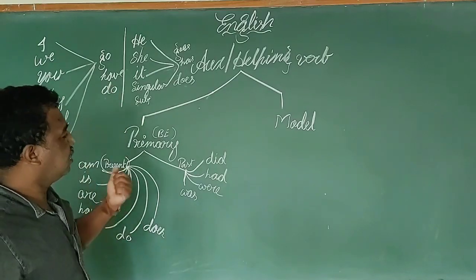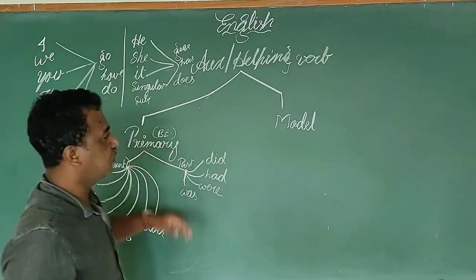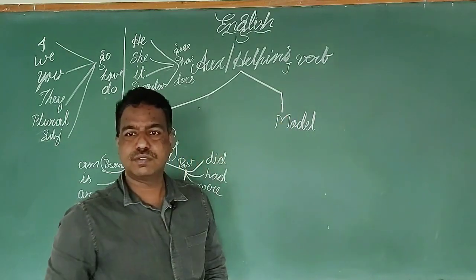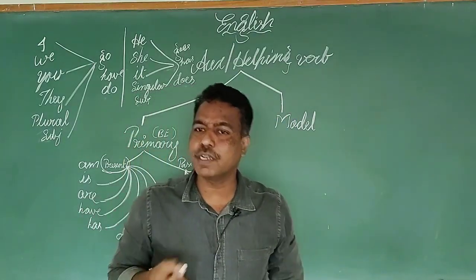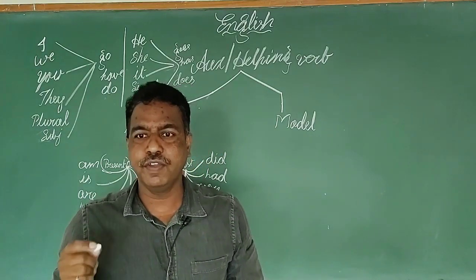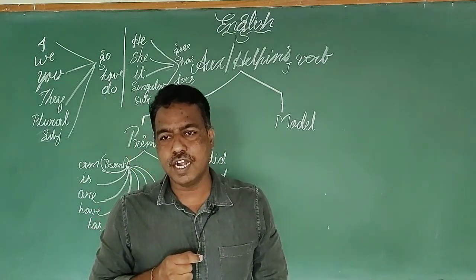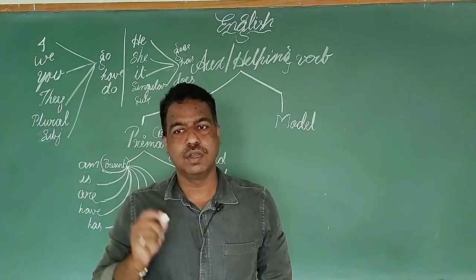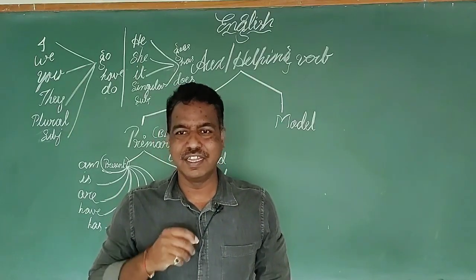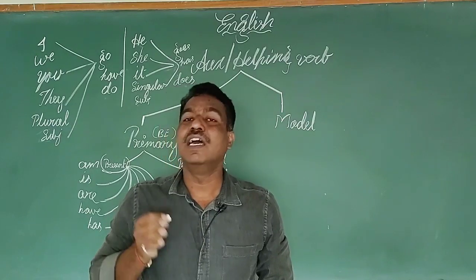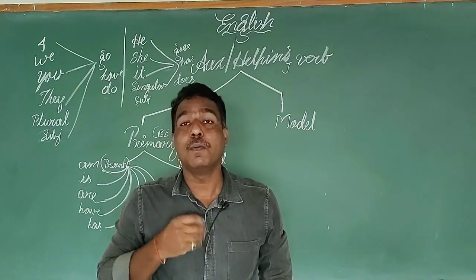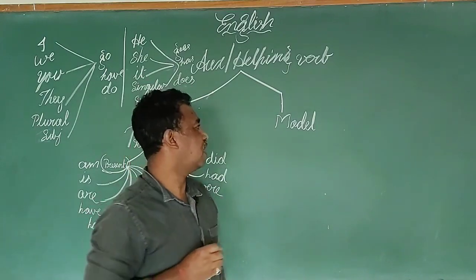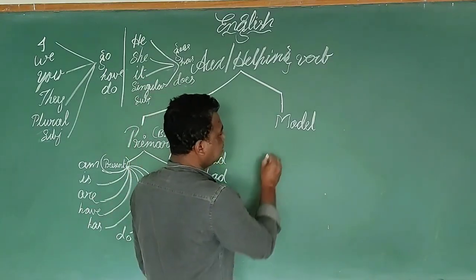Got it? And once we complete this, we come to the modal auxiliaries. The modal auxiliaries are used to express various modes and mental attitudes like hope, expectations, capabilities, possibilities, etc. They are like this: